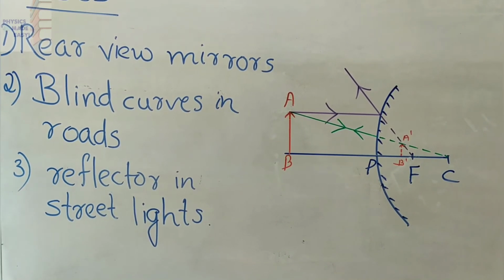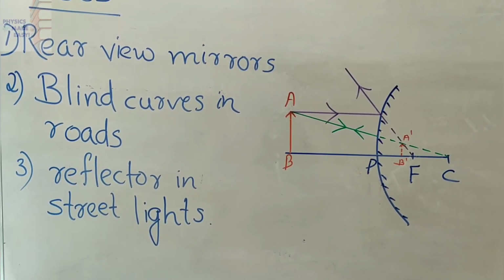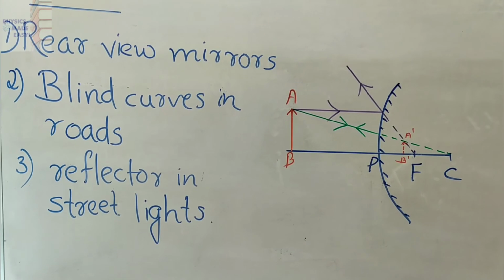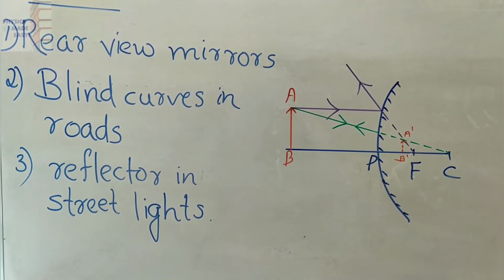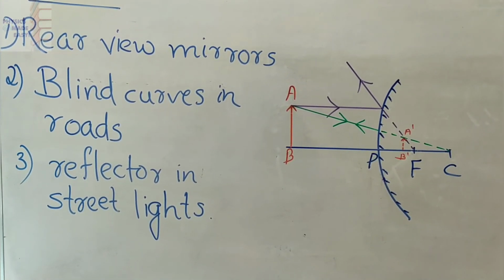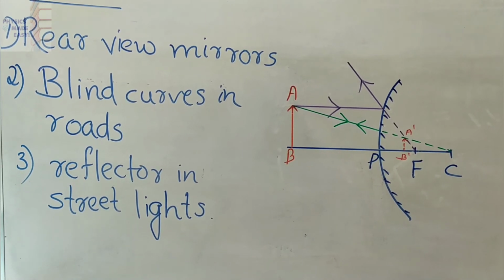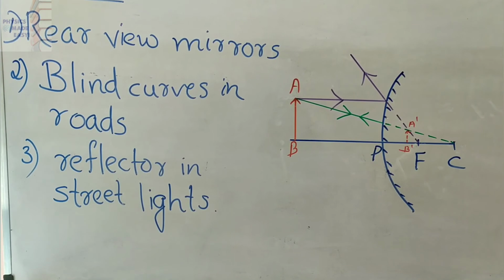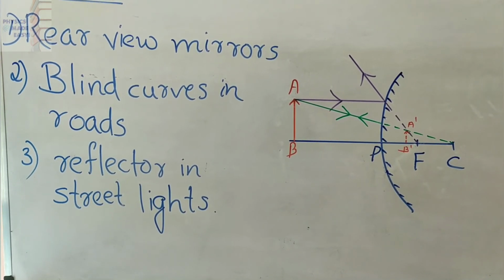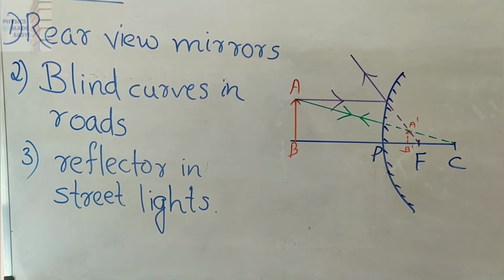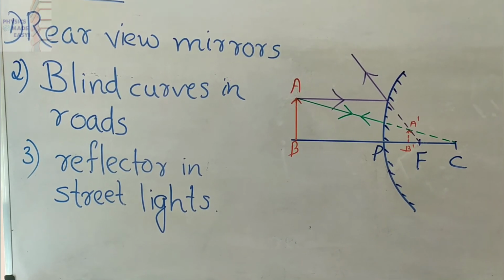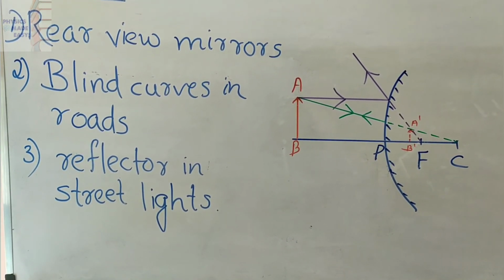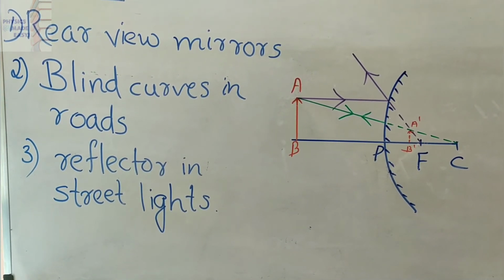Then in the case of these vehicles, drivers can get a wider field of view if they are using these convex mirrors compared to plane mirrors. So these mirrors are used at blind curves or turnings in roads. Next, they are used as reflectors in street lights. Why they are used is that light from the street light diverges over a larger area.